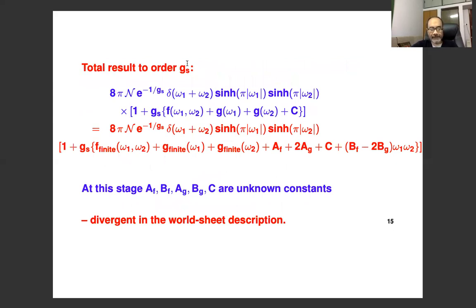So you can add up the results and get the total result to order G string. This is what it is. And so what BRY did is that they evaluated these finite parts numerically, and then they compared this with the known result in the matrix model, and that allowed them to determine these combinations, AF plus 2AG plus C and DF minus 2BG. So they found the best fit values of these constants, this combination of constants. But in worldsheet description, of course, they are divergent, because each of these are divergent integrals.